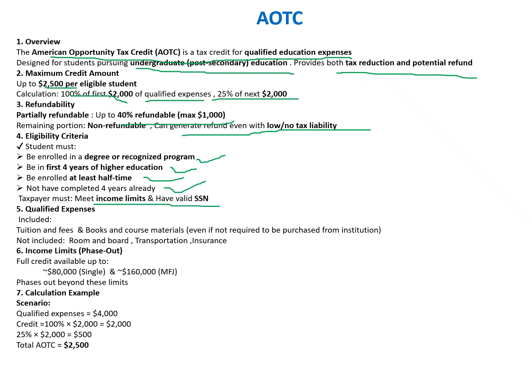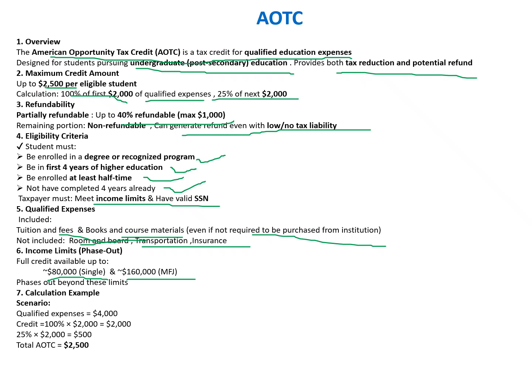What are the qualified expenses included as part of the AOTC? Tuition fees, and books and course materials, even if not required to be purchased from the institution. Not included are room and board, transportation, and insurance expenses. For the income limit, the full credit is available up to $80,000 for single and $160,000 for married filing jointly, and it phases out beyond this limit.